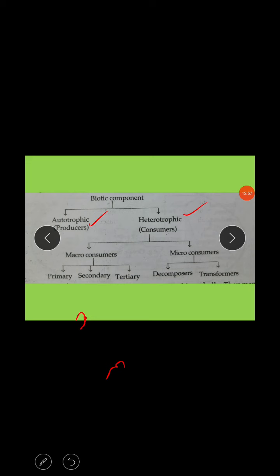That is consumers. See, these are the consumers. The consumers are mainly of two types, macro and micro. Now I'll go with macro consumers. See, the consumers are those living organisms that ingest and swallow their food. Hence they are called heterotrophs, which means they depend on other animals and other plants. They derive their food directly or indirectly from the producers or green plants. The vast majority of consumers are animals. The consumers are mainly of two types, that is herbivorous and carnivorous. This is very important.